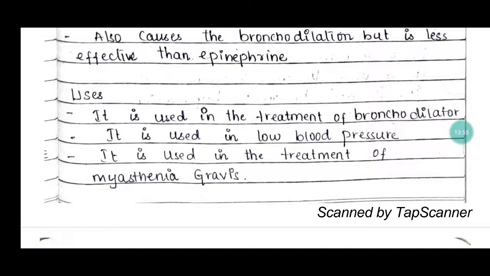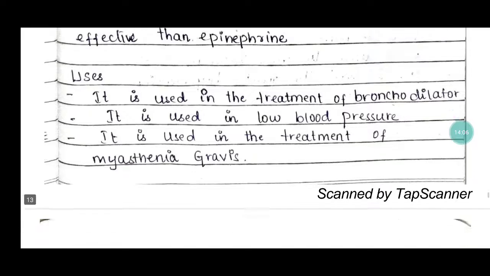So the uses of ephedrine: it is used as a bronchodilator. Ephedrine is used in low blood pressure. Ephedrine is also used in the treatment of myasthenia gravis.